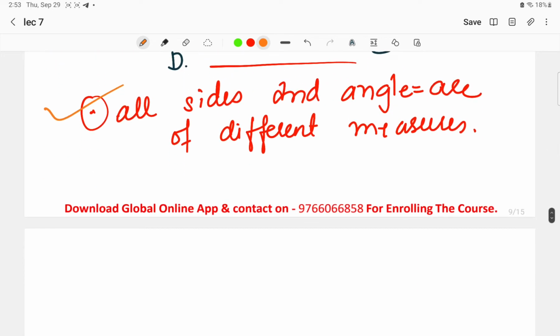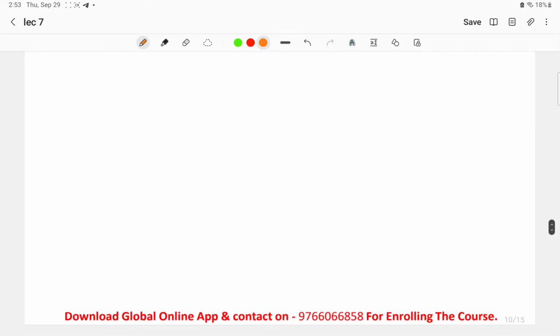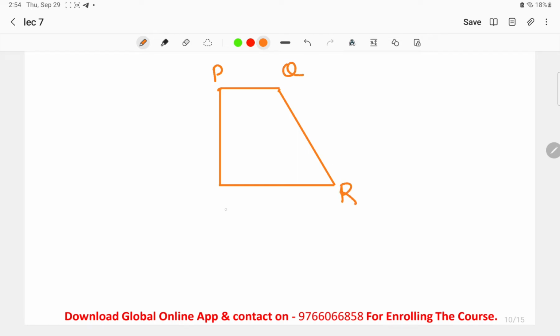Next, the right trapezium. Now what is a right trapezium? Let us draw one here. For example, this is trapezium PQRS.